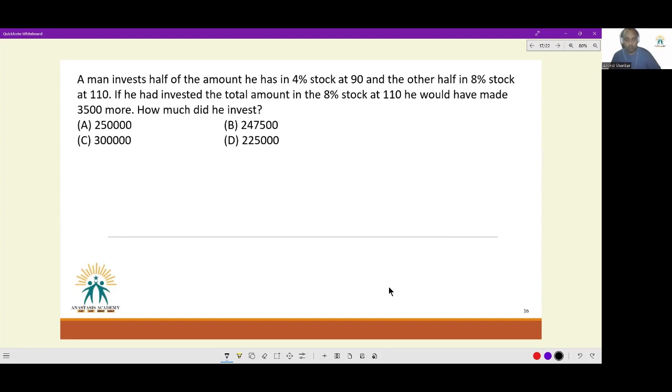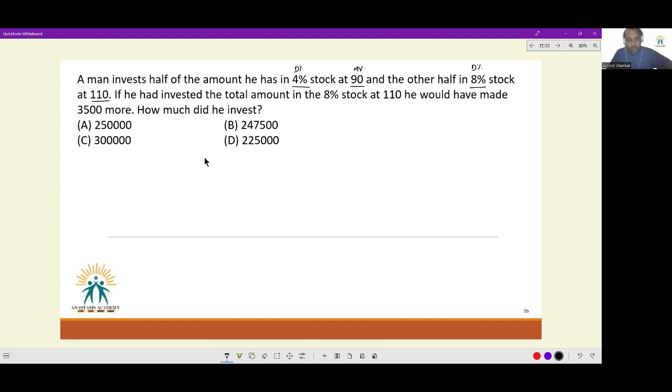Next, this time hopefully we'll be better attuned to what the question is demanding of us. A man invests half of the amount he has in 4% stock at 90 and the other half in 8% stock at 110. Now see what this line means. 4% stock at 90. It means this is the market value and this is the dividend rate on the stock. Similarly, 8% is the dividend rate on the second stock, and 110 is the market value of the second stock.